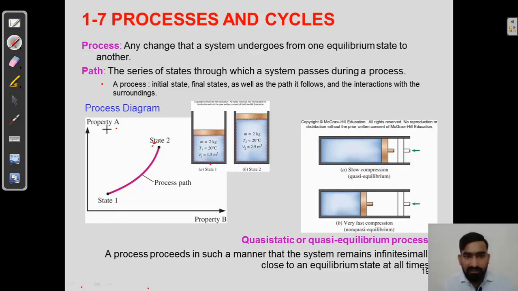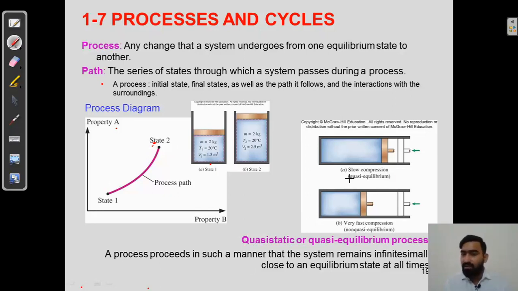Now we will see the process diagram. Here it is state 1 and state 2. This is the process path, where state 1 goes on transforming from point 1 to 2. That is a process. We have also seen quasi-static processes, where there is slow compression or very fast compression.